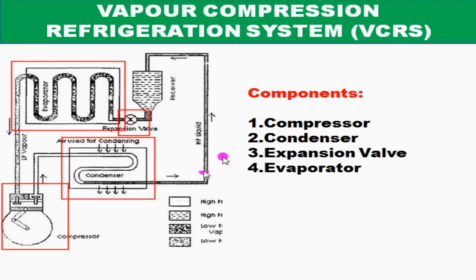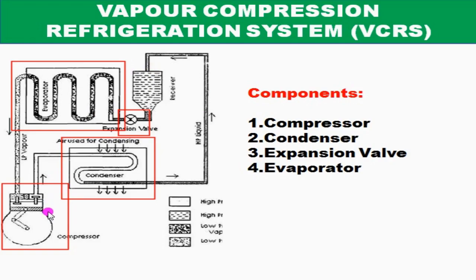Let's discuss the various components one by one. Compressor. A compressor is the most important and often the costliest component in the vapor compression refrigeration system. Typically, the cost of the compressor is 30 to 40% of the cost of the total equipment of any vapor compression refrigeration system.